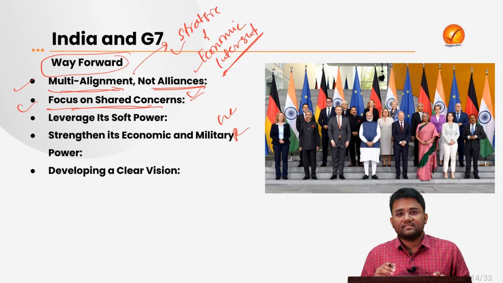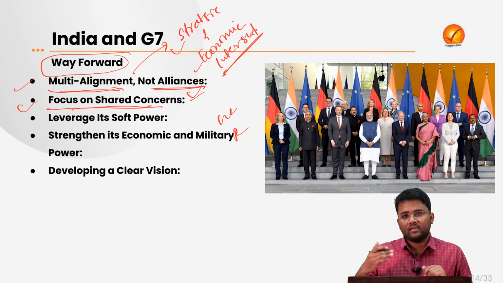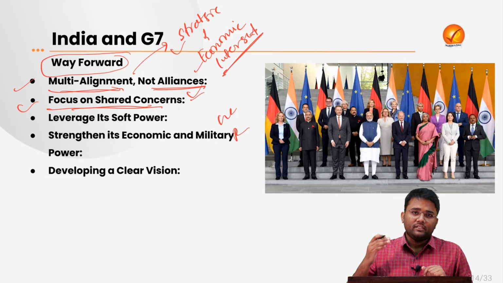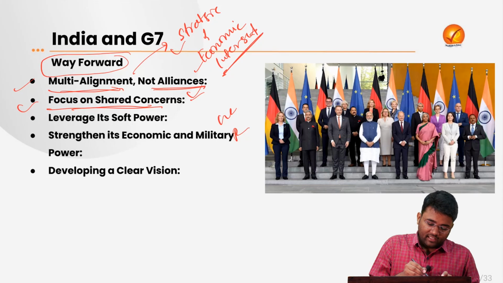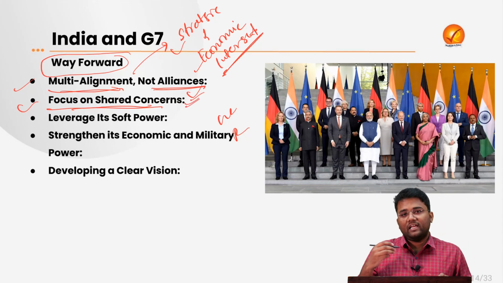Right now we have just discussed that, for example, Italy and India have some shared concerns, whether it is deepening the cooperation and collaboration between African and Mediterranean countries, the issue related to food and subsidy, etc. So when there are shared concerns, it will also help in better utilization of G7-like groupings.